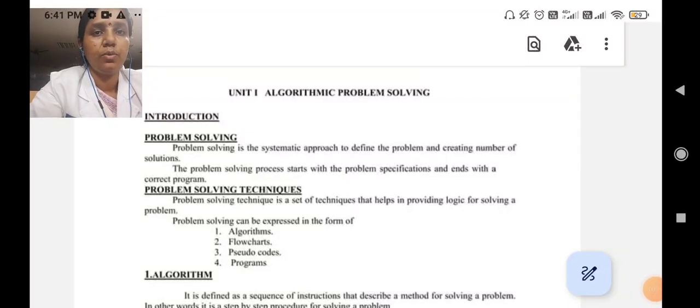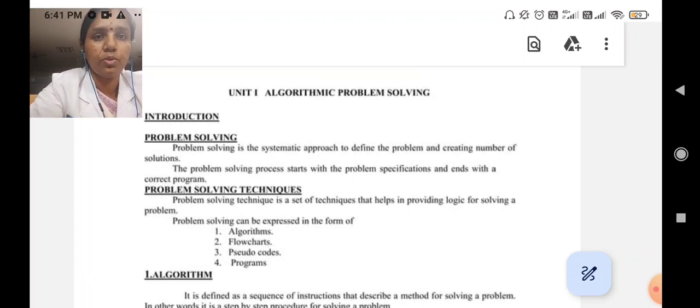Today we are going to see about Unit 1 in Python programming, algorithmic and problem solving. What is meant by algorithm? Algorithms are the steps which are easy to understand, and it's a step-by-step process. It is easy to access for all types of users, known as an algorithm.